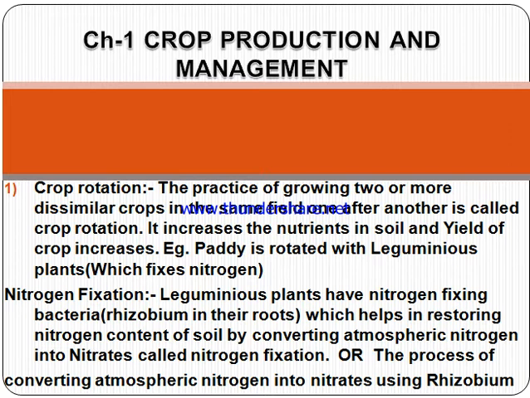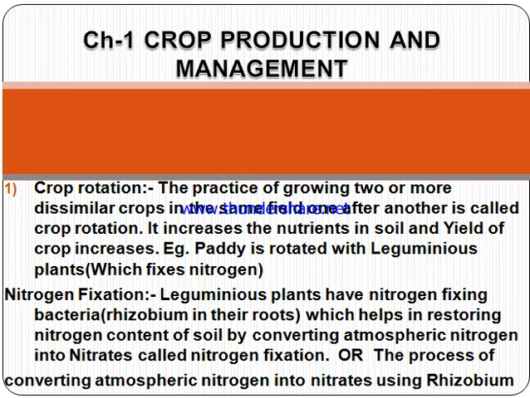Next is crop rotation. The practice of growing two or more dissimilar crops in the same field one after another. Until now, we mixed completely at first, then did row patterns. Now it is season after season. In one season we are growing one crop and in another season we are growing another crop. So the practice of growing dissimilar crops in the same field one after another is known as crop rotation.